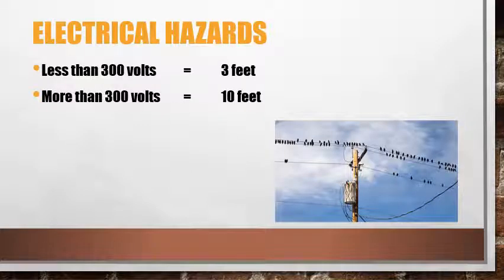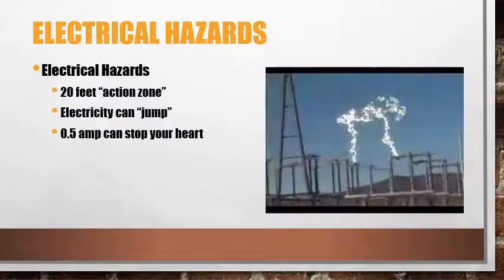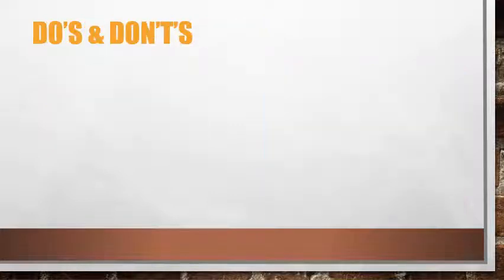Electrical hazards. Whenever the power is less than 300 volts, such as a power cord or extension cord, you must keep at least 3 feet away. You can either move the power cord or move your scaffolding. When there's an electrical power line of more than 300 volts, you need to keep 10 feet away. At 20 feet to the electrical hazard, begin to take action to prevent contact with the electrical source. Electricity can jump, and it only takes half of an amp of electricity to stop your heart.